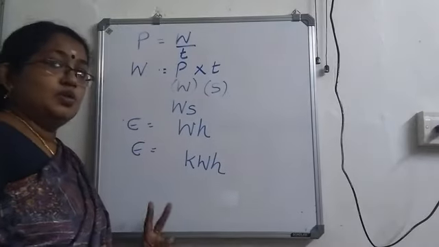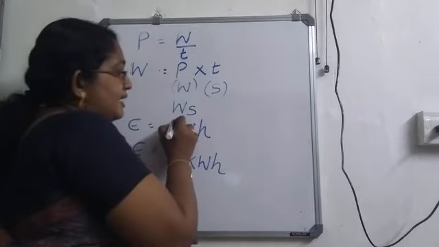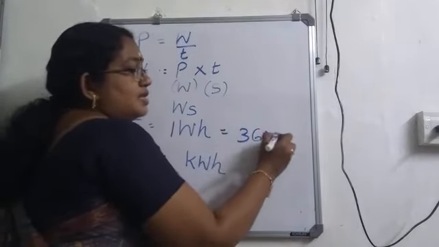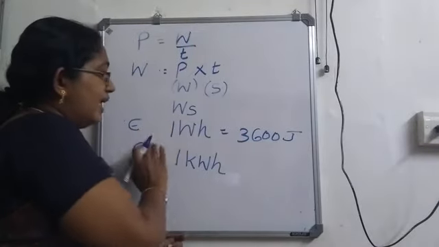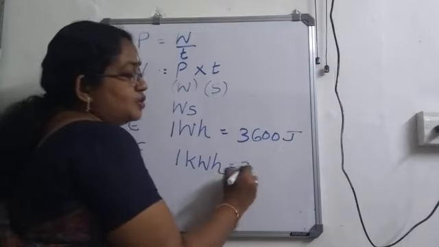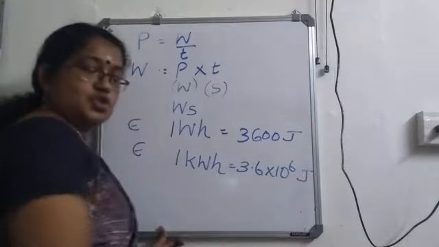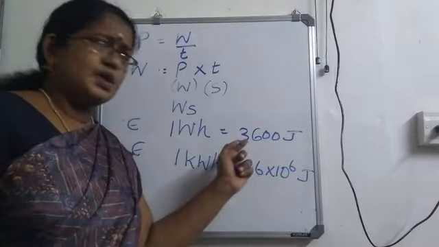Now, 1 watt hour is actually equal to 3600 joule. And 1 kilowatt hour is equal to 3.6 into 10 raised to 6 joule. Okay.